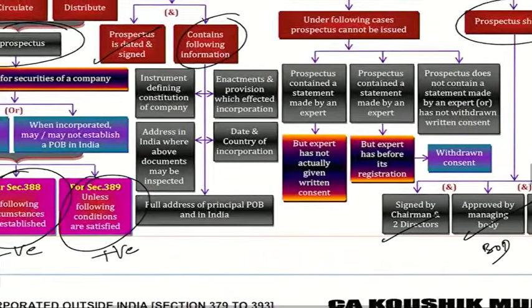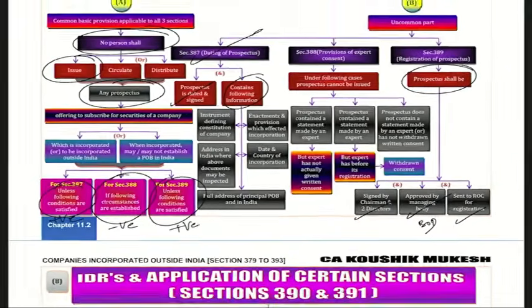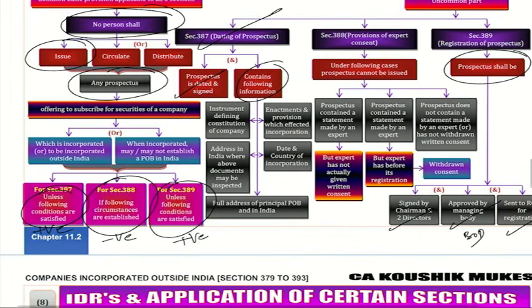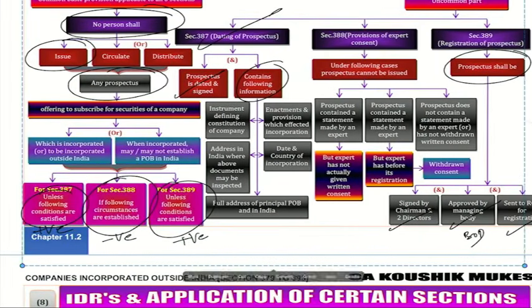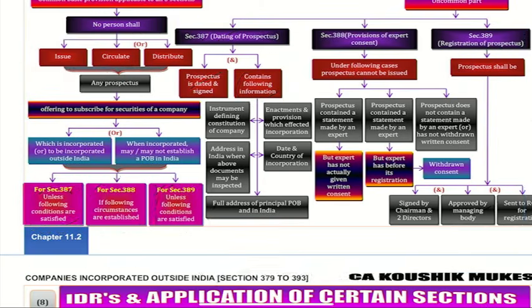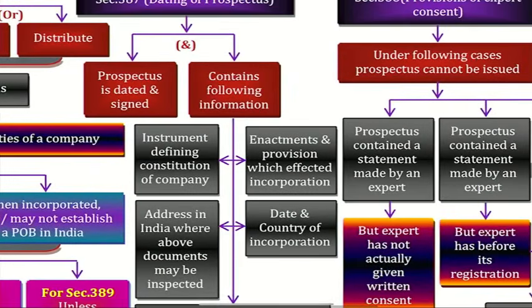What are the 2 sections we completed now? 387, 389. I will put it on full screen. See this, read. 387.